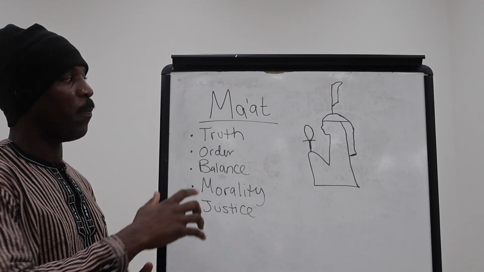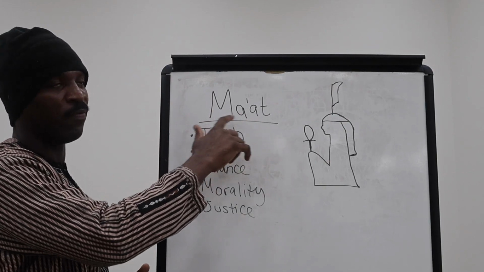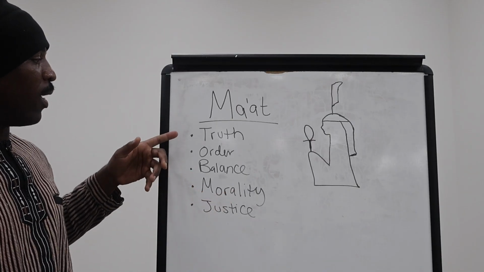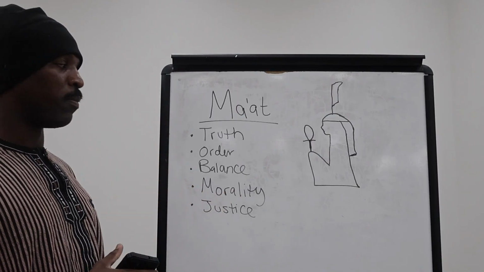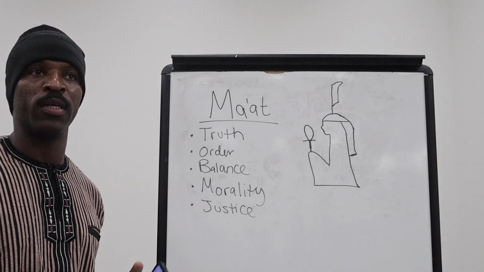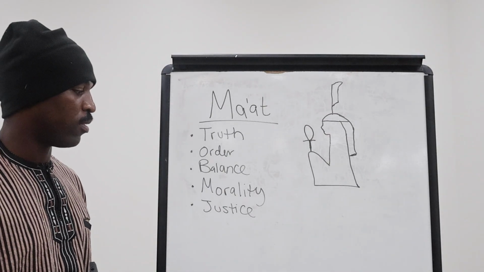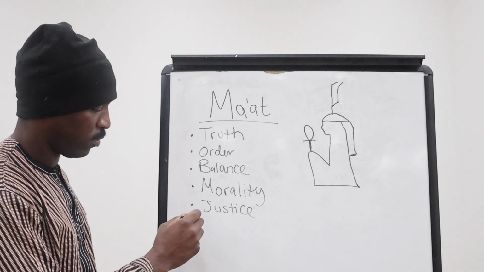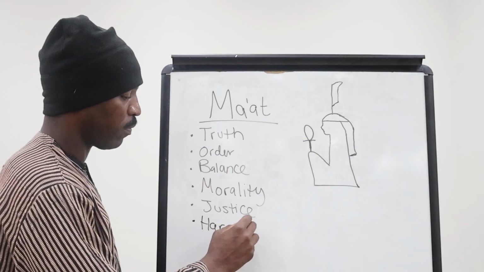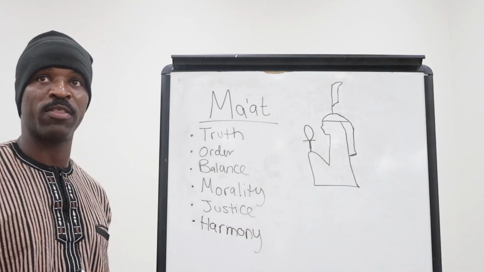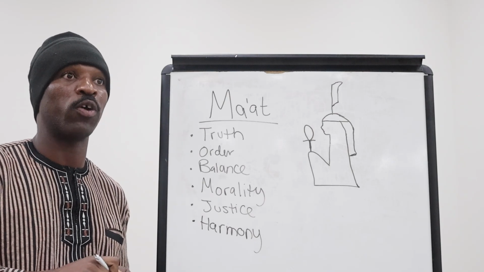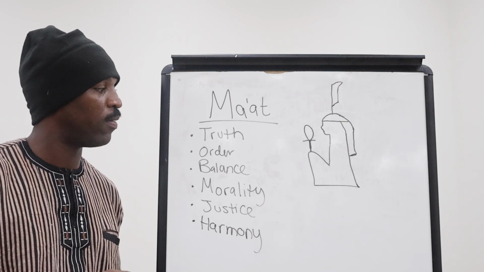So math, as you can see, is very similar to this word here, Mayat. The goddess embodied these concepts of truth, order, balance, morality, justice, and also harmony. I'm going to write that up there as well. Harmony. Now these are the origins of mathematics. This is where mathematics was first birthed, where it originated from.